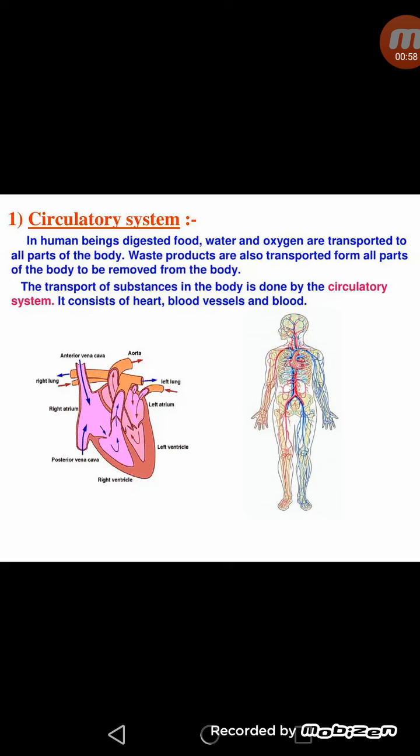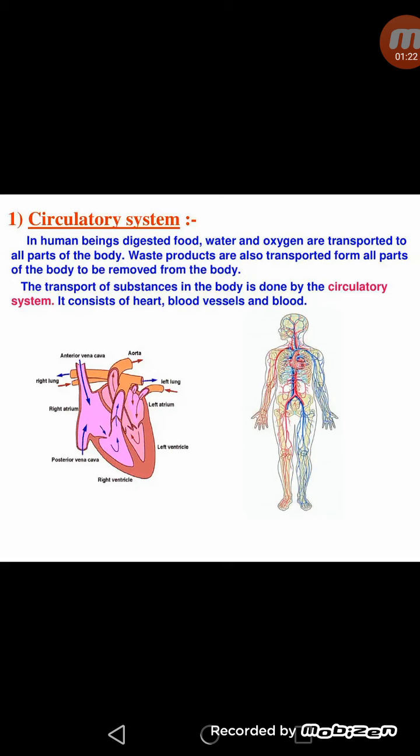Therefore, we human beings have developed a circulatory system which carries different substances from one part of the body to another part. In human beings, digested food, water and oxygen are transported to all parts of the body. Waste products are also transported from all parts of the body, which are to be removed through kidneys. So this chapter mainly consists of circulatory system and excretory system. Firstly, I will explain about circulatory system.